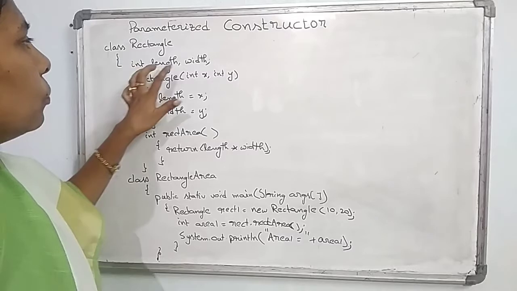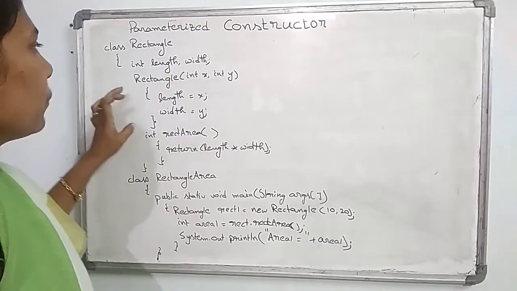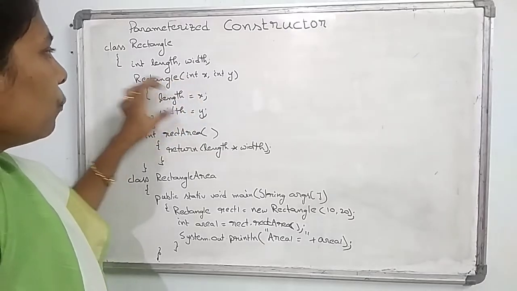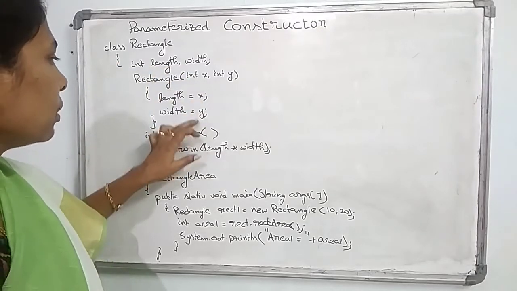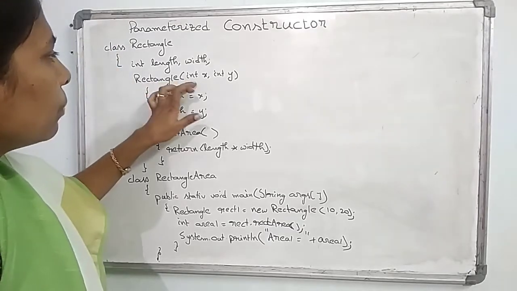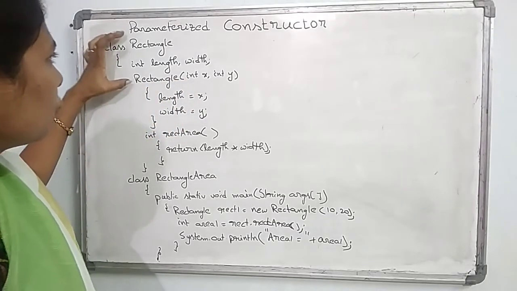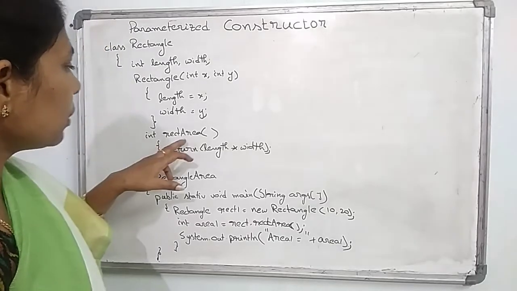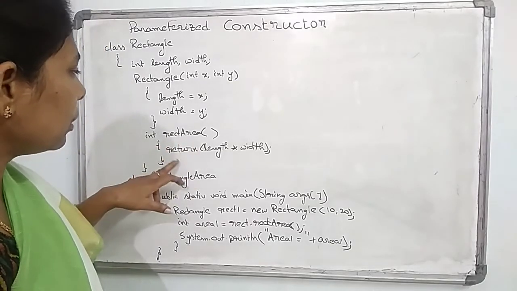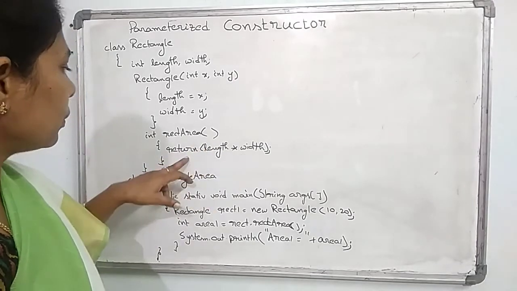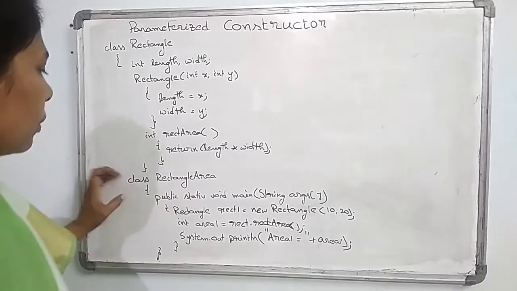In that I am taking the two variables, length and width, in that rectangle. So in that I am passing the values of the length and width through x and y. The class name is rectangle and the method name is rectangle, so it will become the constructor. Then I am taking another method, rectangle area. In that I am calculating the area of the rectangle, length into width, and it will return the value.